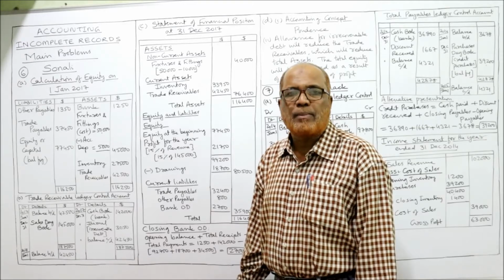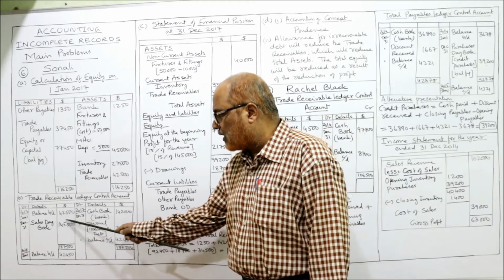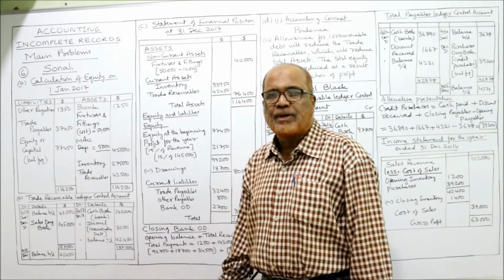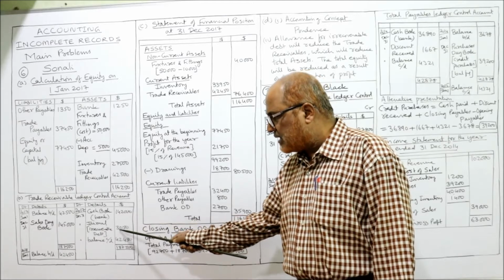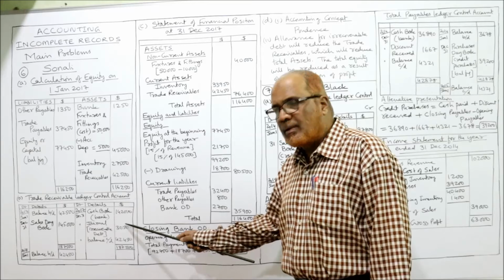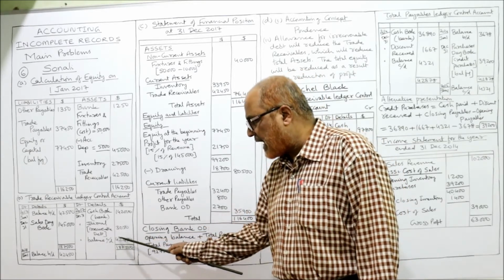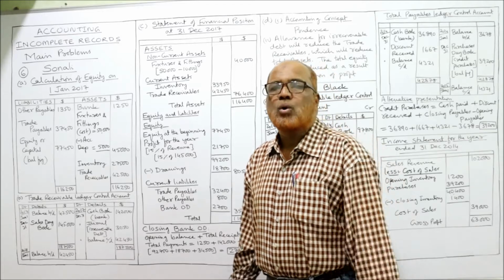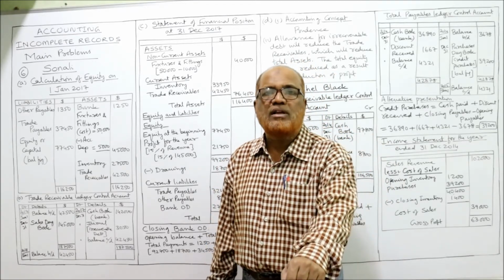That's all. Now we simply find the balancing figure, which is the closing balance of trade receivable. So debit side 42,500 plus 1,45,000 total 187,500. From 187,500 deduct 1,42,000 and 3,050. The balancing figure is 42,450, balance carried down. This is the closing balance of trade receivable, which is not given in the problem.